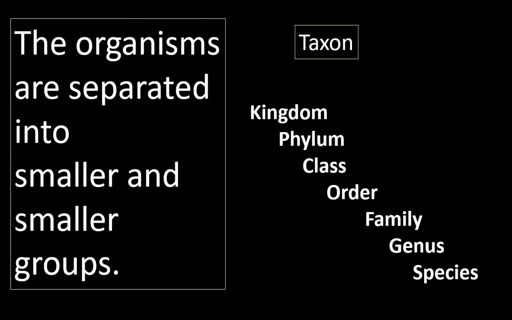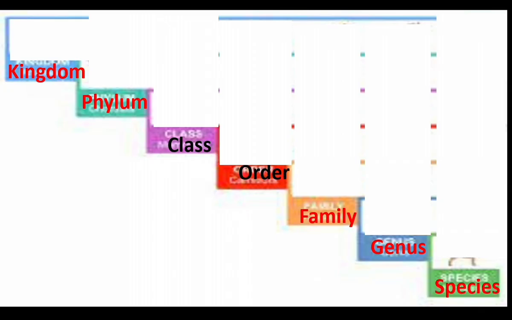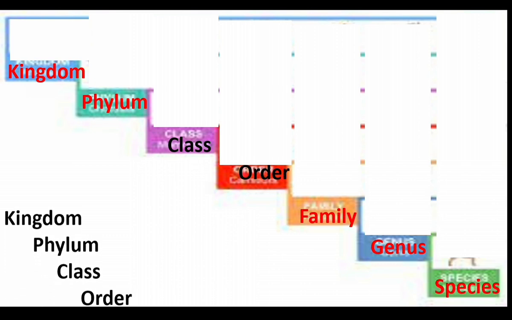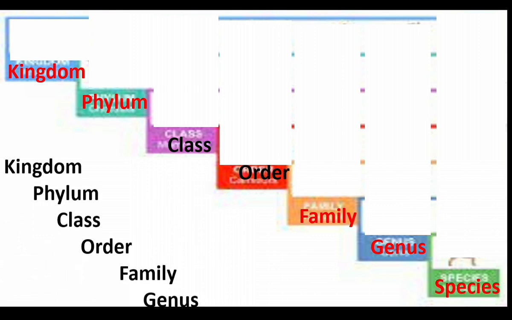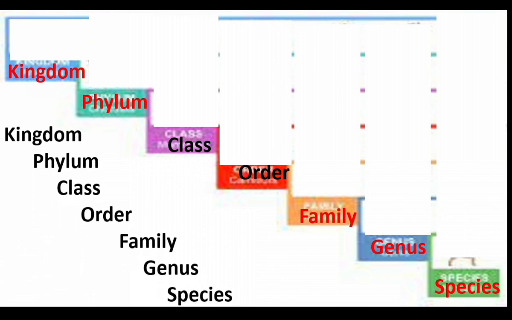In 5 kingdom classification, there are 5 kingdoms. Each kingdom has phylum, class, order, family, genus and species. These are the hierarchy of classification or levels of classification. What are the levels of classification? Kingdom, phylum, class, order, family, genus and species. Species is the smallest category or smallest unit of classification. Kingdom is the largest unit of classification.